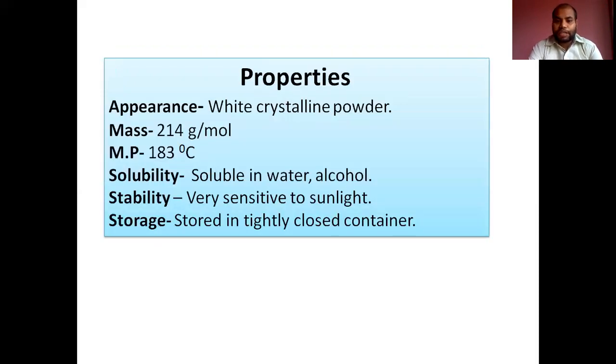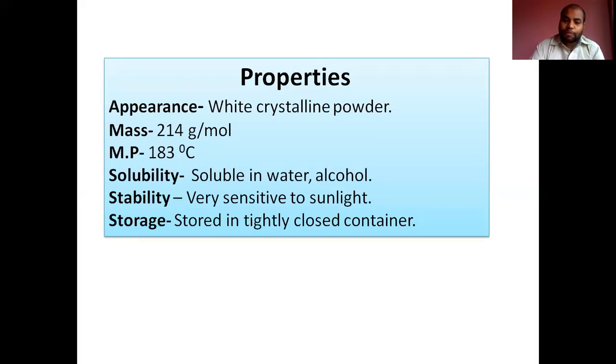In terms of properties, it is a white crystalline powder with a mass of 214 grams per mole. If you have the structure in front of you and know the molecular formula, you can calculate the mass by simply adding the atomic weight of each atom present in the molecule. The melting point is 183 degrees centigrade.